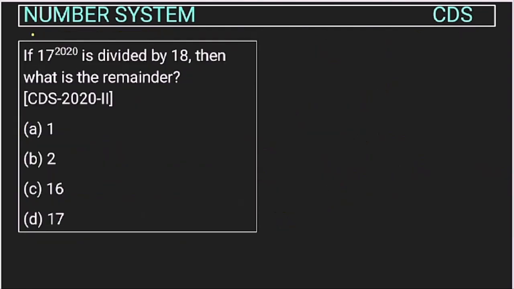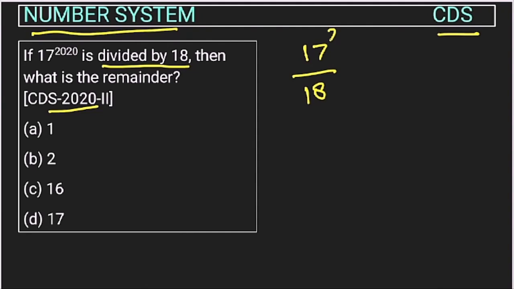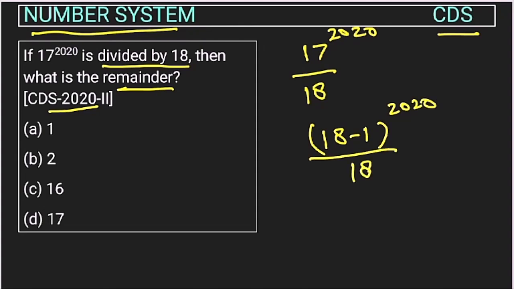Now this is a question from number system asked in CDS exam of 2020. So the question is 17, if 70 to the power 2020 is divided by 18, this number is divided by 18, right? Then we have to find the remainder. So how do we solve these kinds of questions? So this 17 can be written as 18 minus 1 to the power like this upon 18, right?